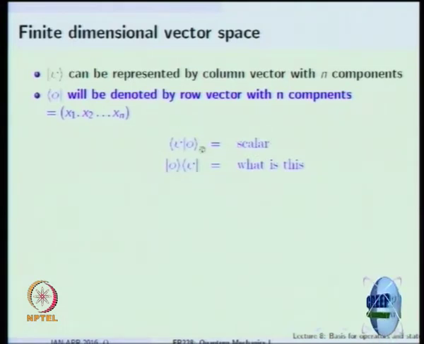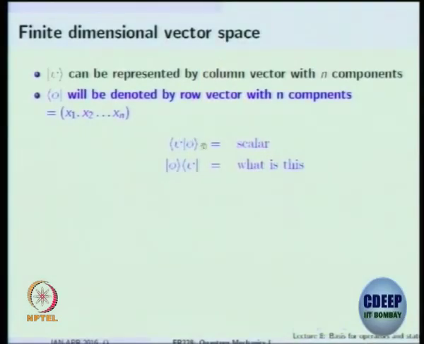What is inner product? In this representation of a column vector and a row vector, it is multiplying a row with a column. We have done this in matrix mechanics, right? Theory of matrices. A row multiplying a column will give you a scalar. So a row multiplying a column is given by the inner product, and that will be a scalar.